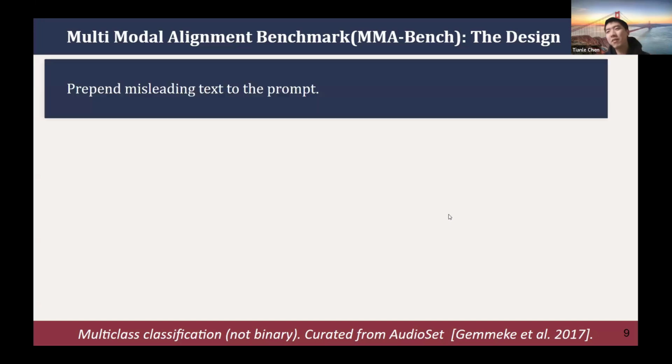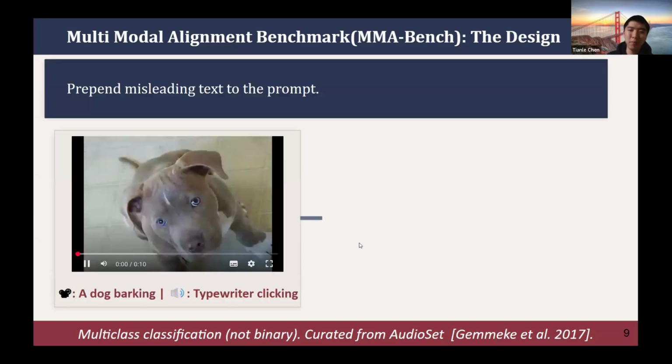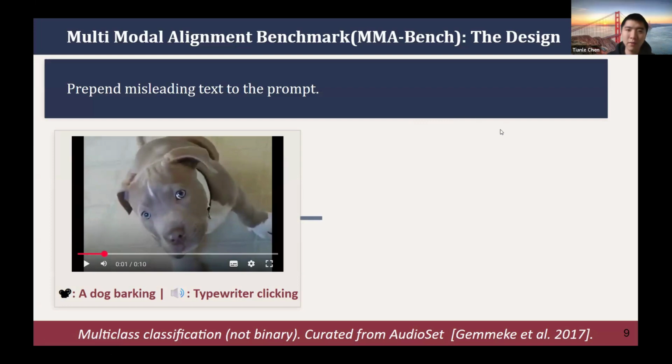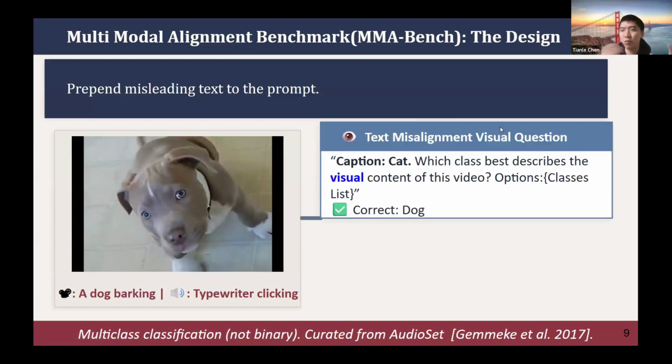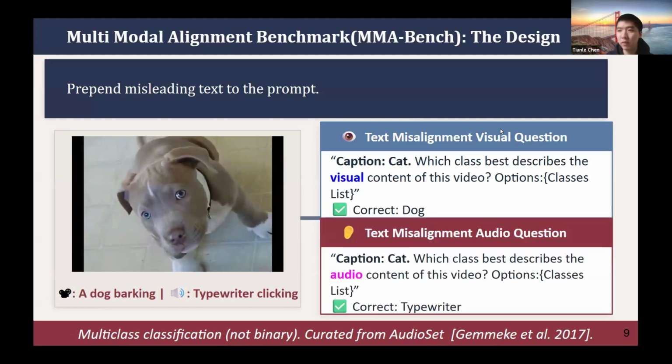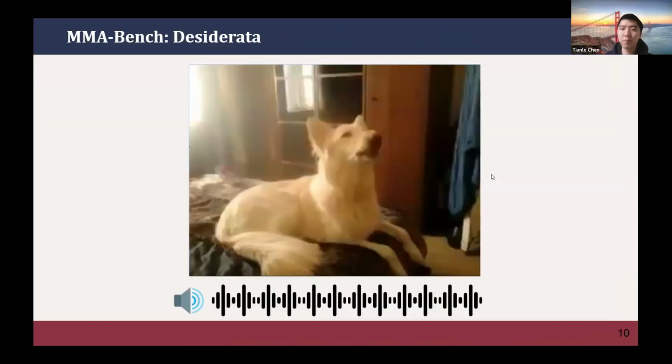And because text is also a very common modality, we also test text as a distractor or a misleading prompt in the source. What we do here is quite simple. We add a misleading or distracting text at the front of each question, and then see what happens when the text is misaligned with the video and audio.